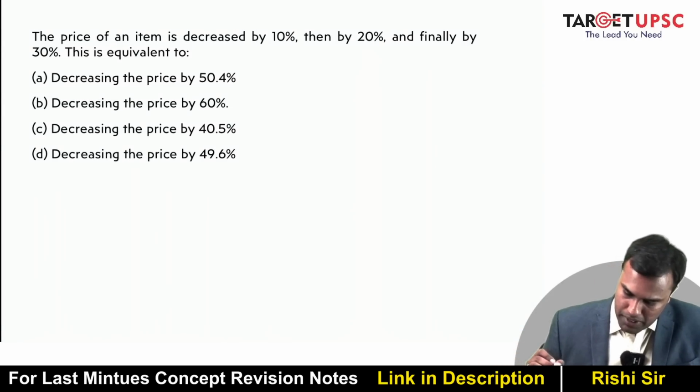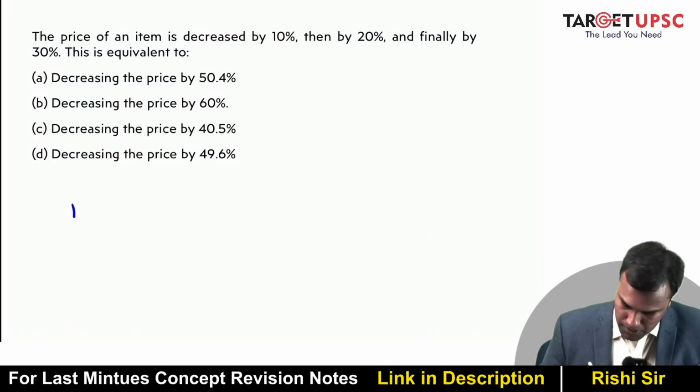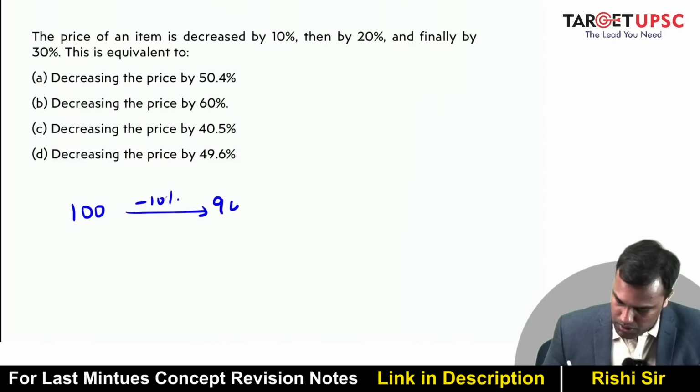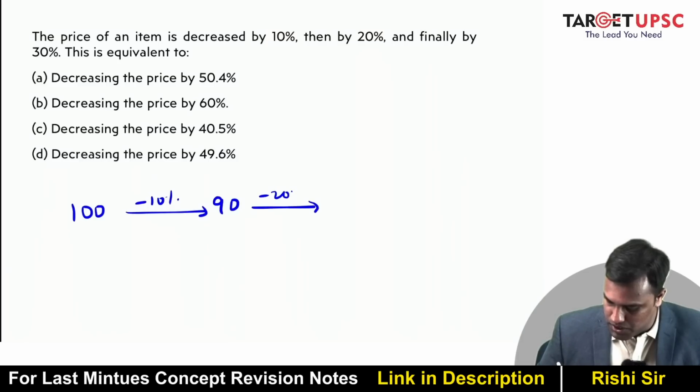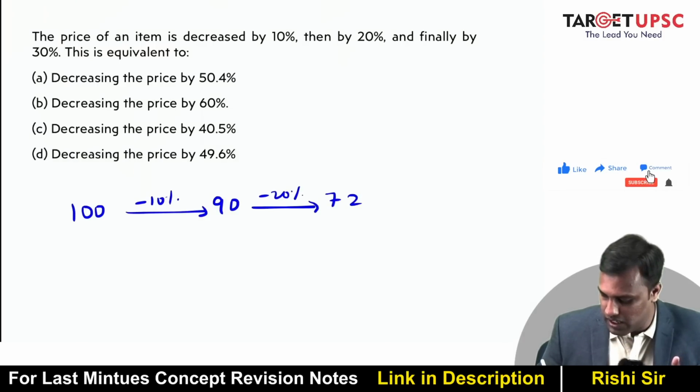All right. The price of an item is decreased by 10%, then by 20%, and finally by 30%. This is equivalent to what? So suppose price of the item is 100. It is decreased by 10%. So can I say this becomes 90, right? Then it is decreased by 20%. So what is 20% of 90? It's 18. So 90 minus 18 is 72.